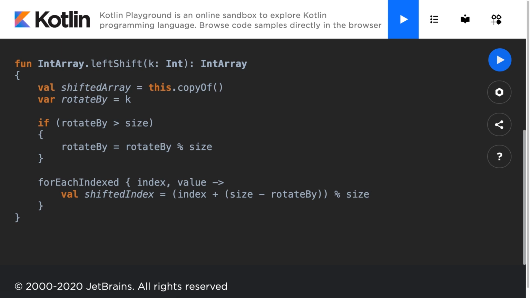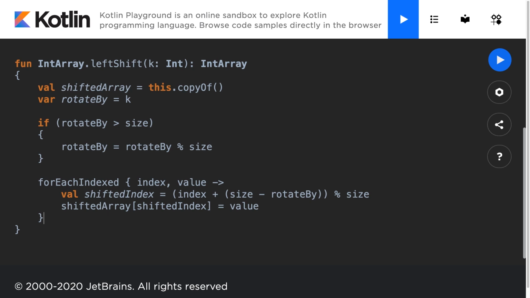This is going to give us the shifted index that we need because we're storing up all of the values up to the kth value minus 1. And that minus 1 is just due to zero-based indexing. So after this, we'll take our shifted array and we'll add at the shifted index the value. So we're creating a new array, and this time we have shifted the values by the value of k.